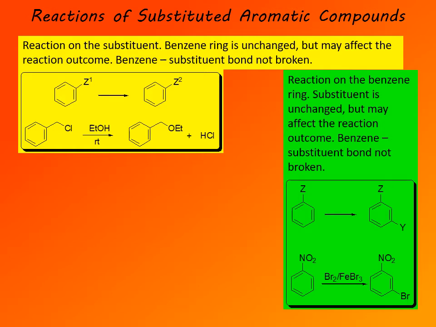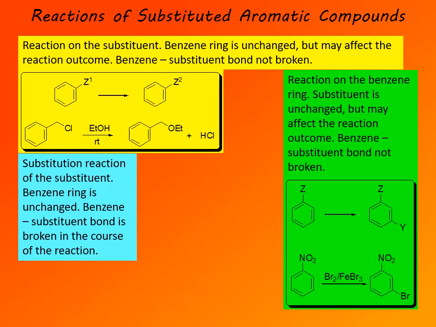An example would be bromination of nitrobenzene. We'll cover that later in more detail, this particular reaction. So bromination of nitrobenzene gives meta-bromonitrobenzene as the reaction product. And the nitro substituent is unchanged, even though it does affect the reaction outcome.